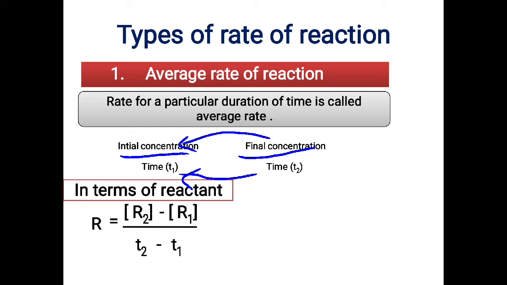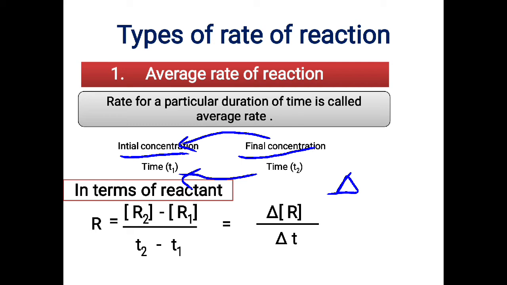Now instead of writing R2 minus R1, we can also write it as delta R divided by delta T. Here the delta symbol indicates the change. The delta symbol is used to measure a large difference. So here delta R is nothing but R2 minus R1, that is, the final reactant concentration minus the initial reactant concentration. Okay, so I hope these things are clear.